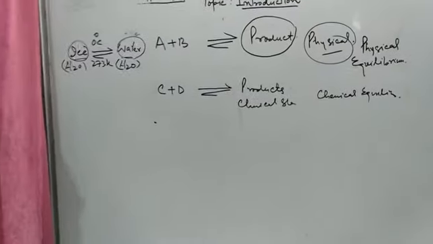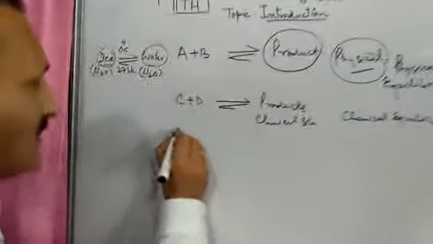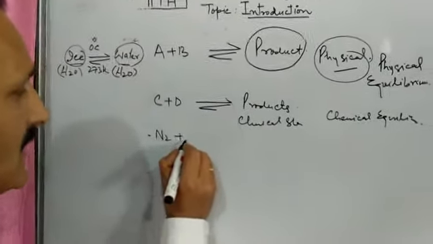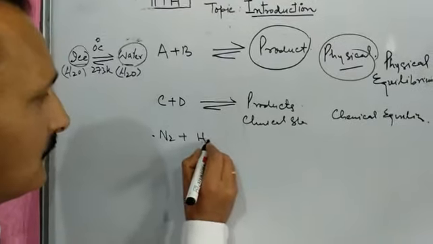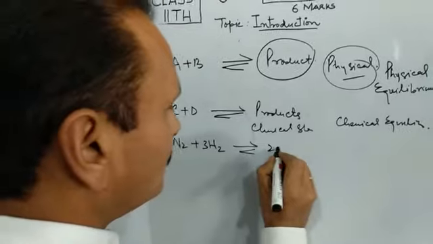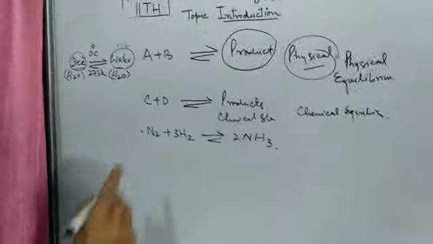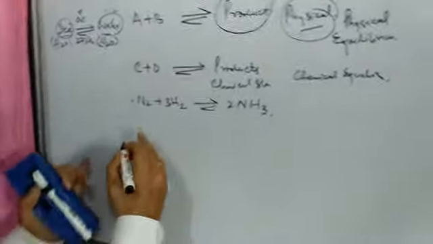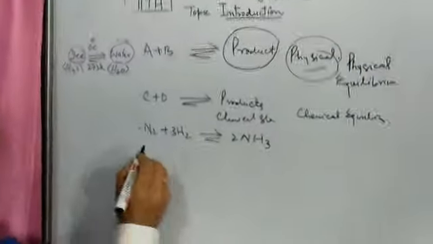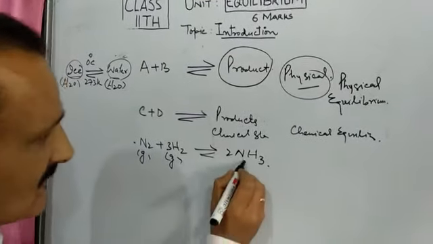Let me illustrate chemical equilibrium. This is nitrogen combining with hydrogen to form ammonia. This is through Haber's process. In this reaction, this is a gas, this is again a gas, this is again a gas.